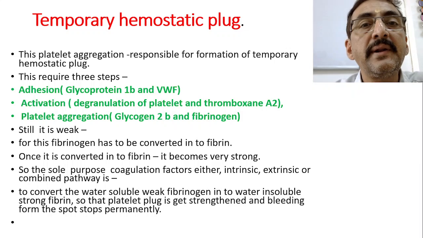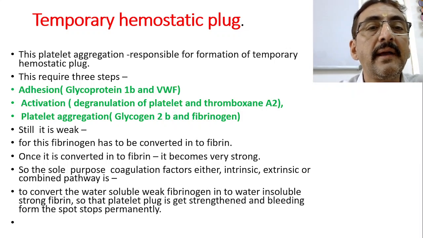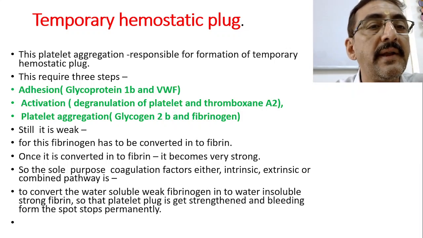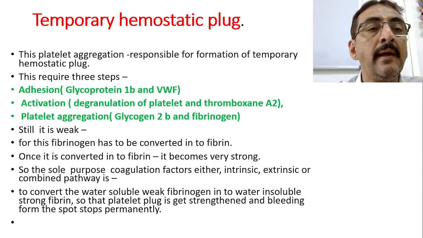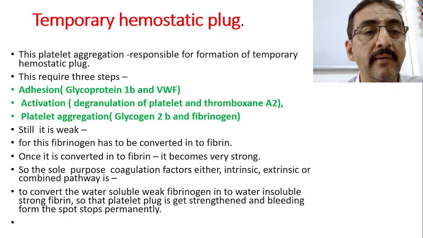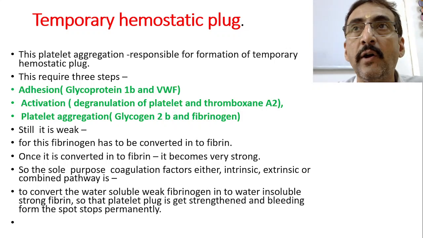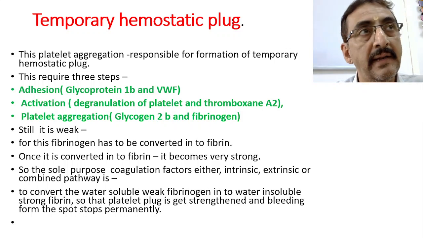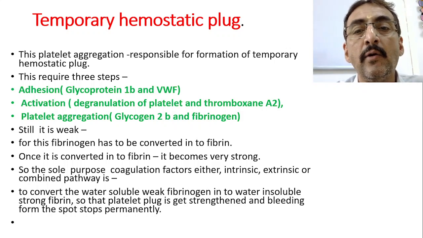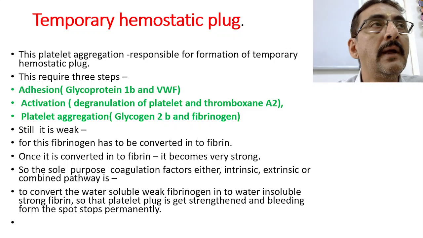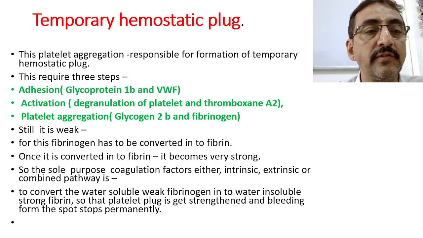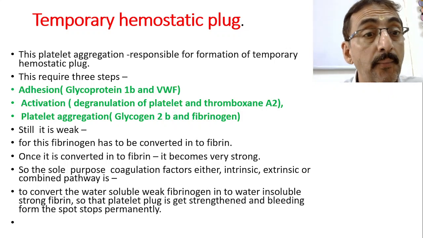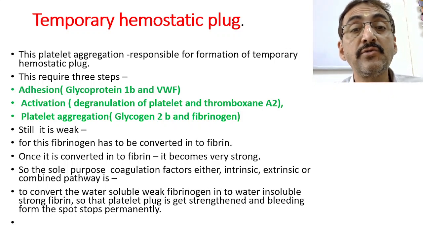Talking about the temporary hemostatic plug, platelet aggregation is responsible for its formation, and this requires three steps we have already discussed: adhesion of the platelets, activation of the platelets, and platelet aggregation. Adhesion means glycoprotein 1B and von Willebrand factor. Activation means the degranulation process, and also production of thromboxane A2. Platelet aggregation means glycoprotein 2B production and fibrinogen production. But still this is very, very weak. For this, fibrinogen has to be converted into fibrin.